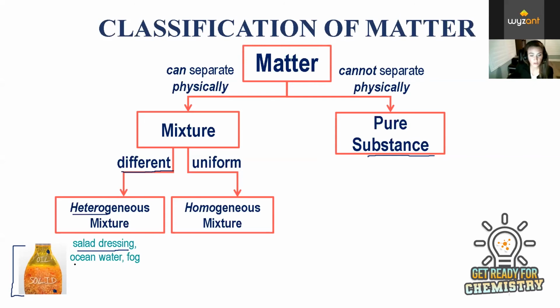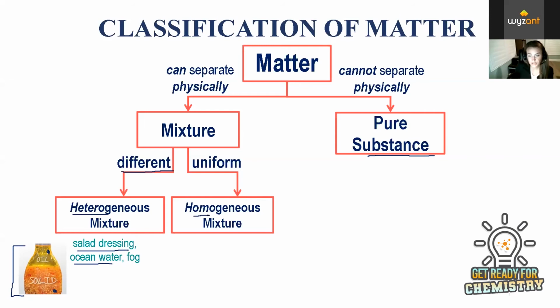Another example is ocean water. If you were to grab a bucket of ocean water, it's typically some sand and some salt and some water and maybe some creatures and some dirt and whatever else we find in there. And this is not mixed evenly throughout. So it's another example of a heterogeneous mixture.